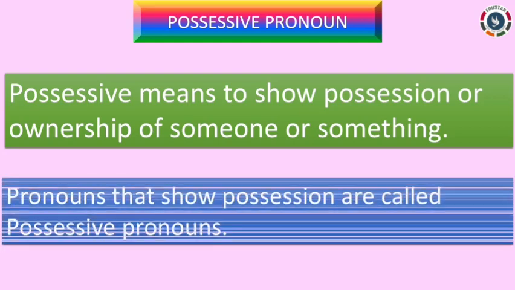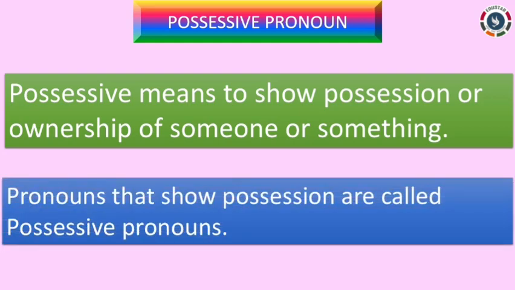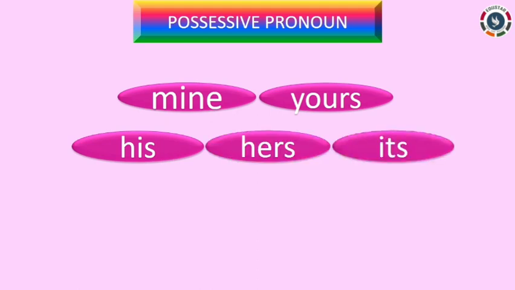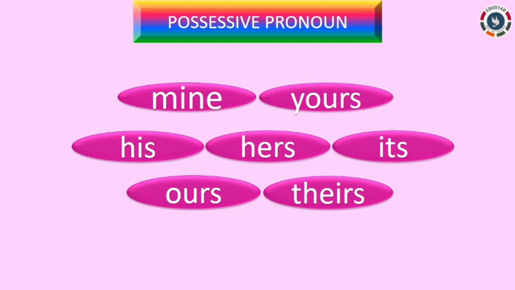So, the pronouns that show possession are called possessive pronouns. The words like mine, yours, his, hers, its, ours, theirs. These are the possessive pronouns.